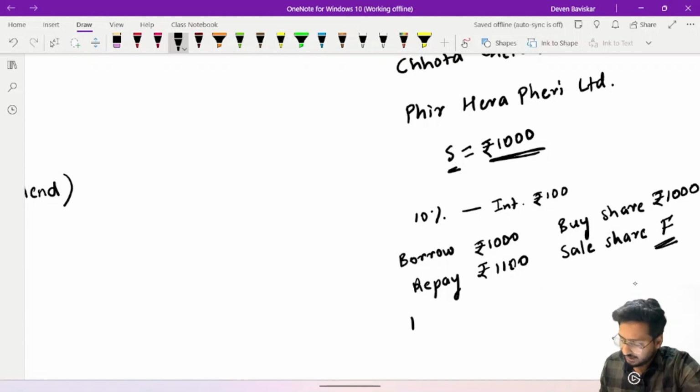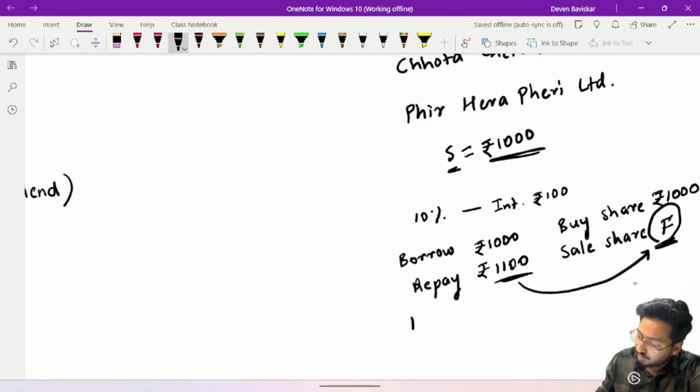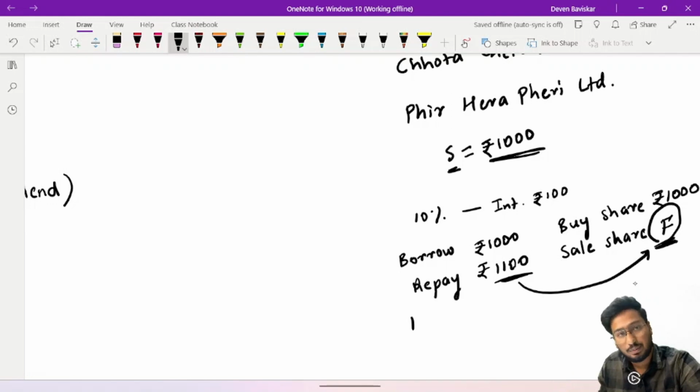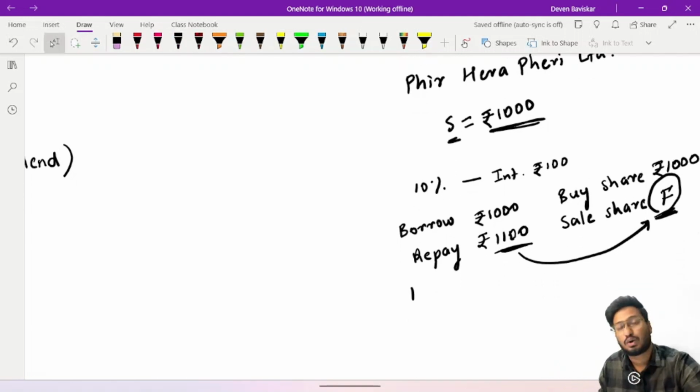As per the principle, this F should be such that there is no possibility of any arbitrage gain. Basically, this price should be equal to the outflow. When we borrow money and buy the share, the repayment amount comes to ₹1,100 after 6 months, so the futures price should be 1,100 only. If it is lesser or more than this, then any person can gain that difference, which is called the arbitrage gain amount. This is called the prevention of arbitrage principle.